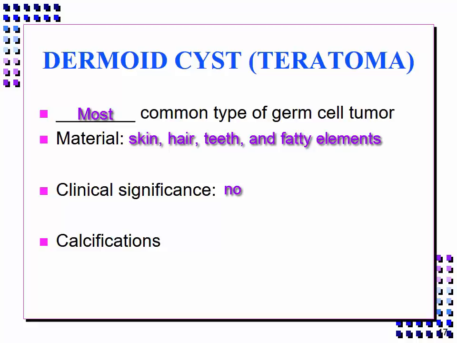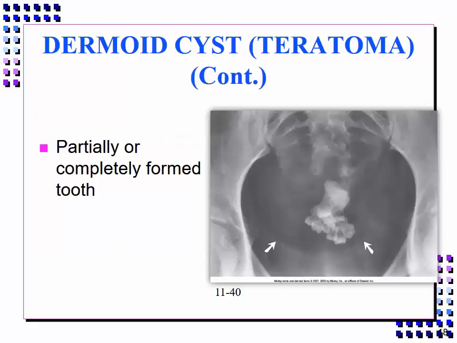This is usually in the form of a partially or completely formed tooth. An example of that partially or completely formed tooth is shown in this image. And notice the lucency of the mass, which is mostly comprised of fatty tissue.